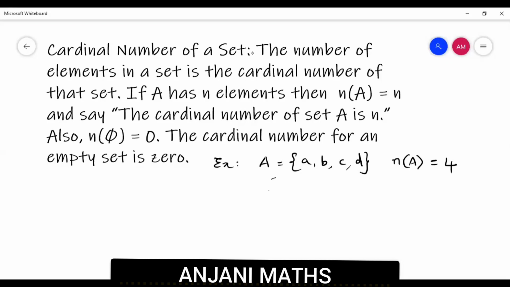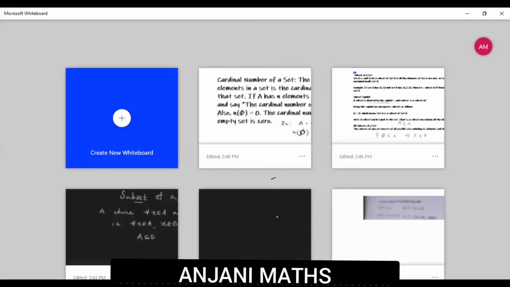So the cardinal number of a set denotes the number of elements in that set. And what is the cardinal number of an empty set? The cardinal number of an empty set is equal to 0. Clear? So now let us move to all the subsets of a set.